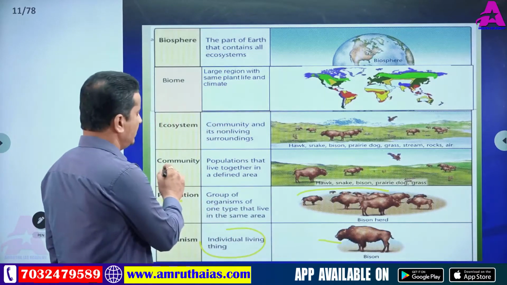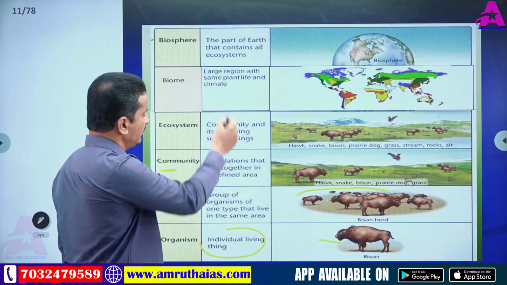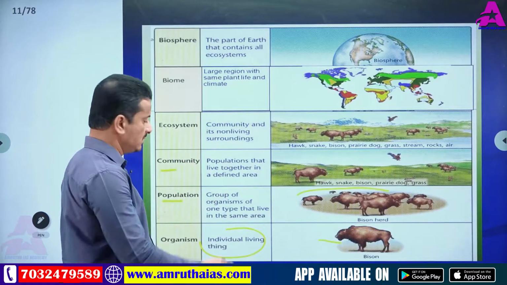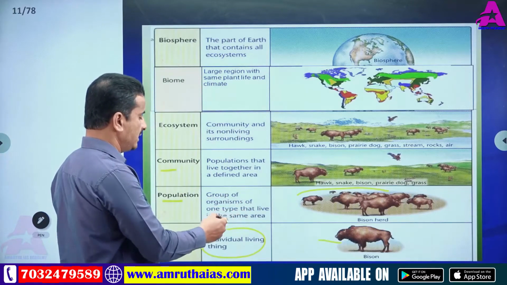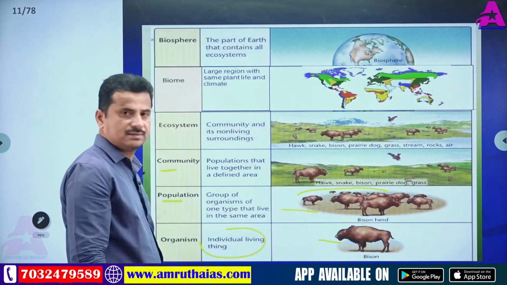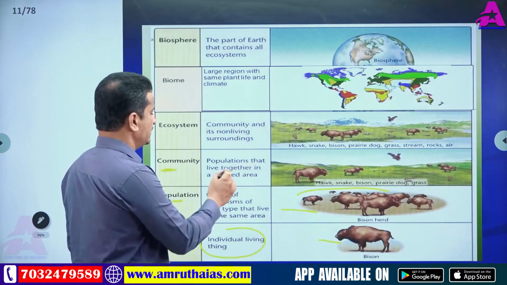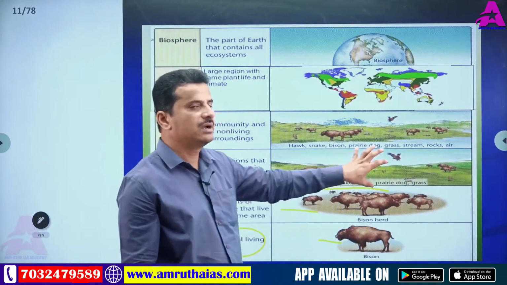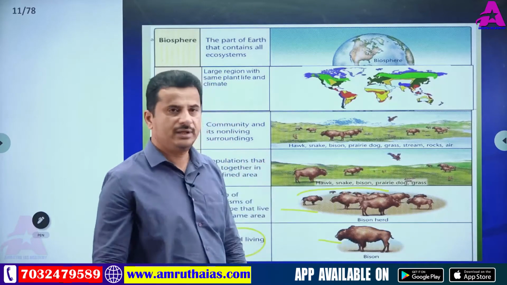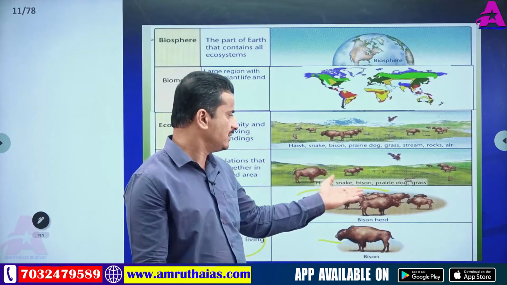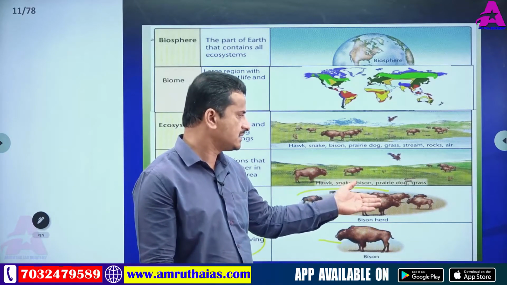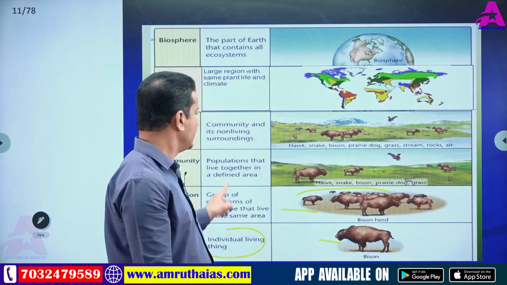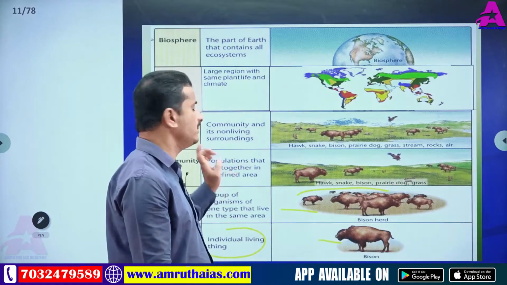Next, community: populations living together in a defined area. Different types of populations in one area are called a community. See, hawk, snake, bison, dog and grass together are called a community. So populations collectively form a community.